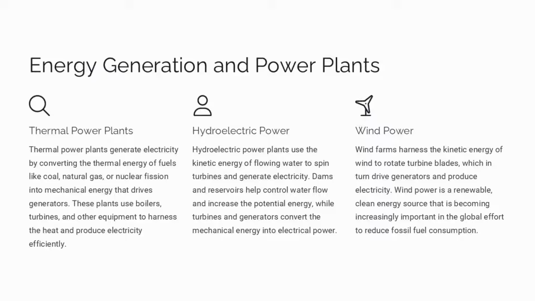Wind power is a renewable, clean energy source that harnesses the kinetic energy of wind to rotate turbine blades and drive generators.